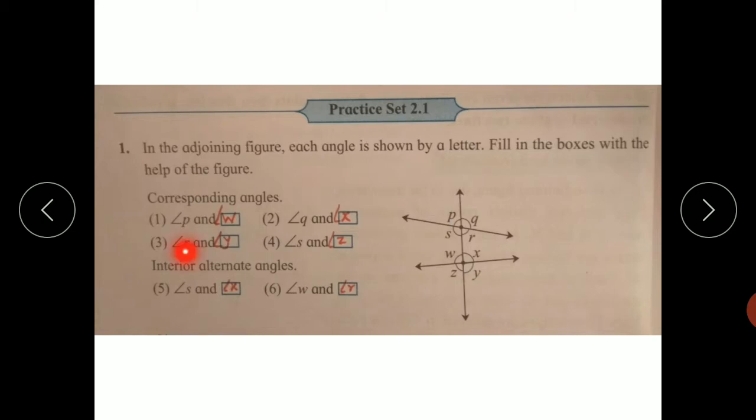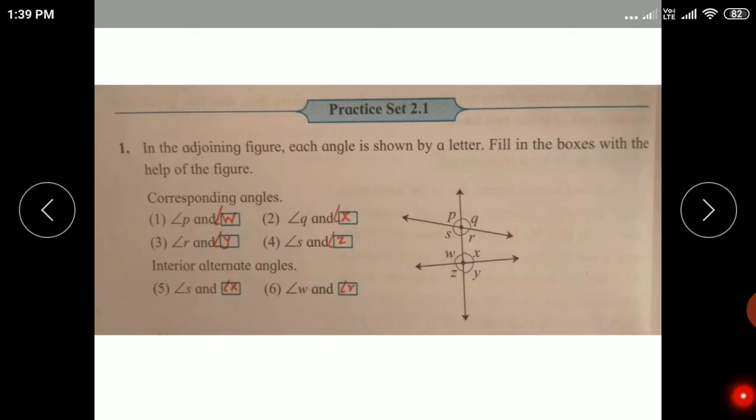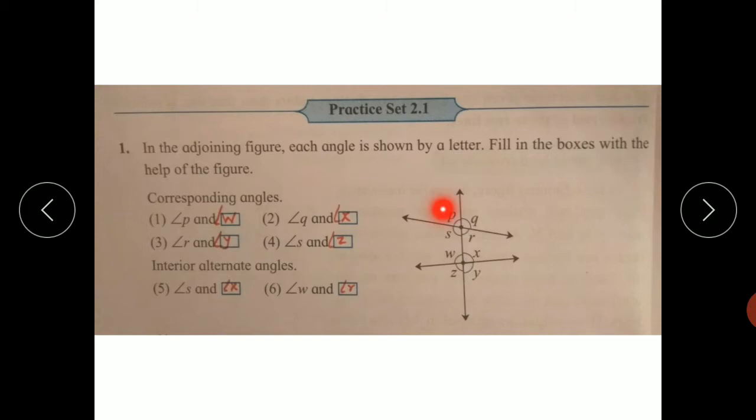Now the third pair, it is given angle R. This angle R and angle Y form a pair of corresponding angles. And the fourth pair of corresponding angles is with angle S. This angle S and angle Z form a pair of corresponding angles. So the first pair is angle P and angle W, the second is angle Q and angle X, then angle S and angle Z, and angle R and angle Y. Those are the four pairs of corresponding angles.